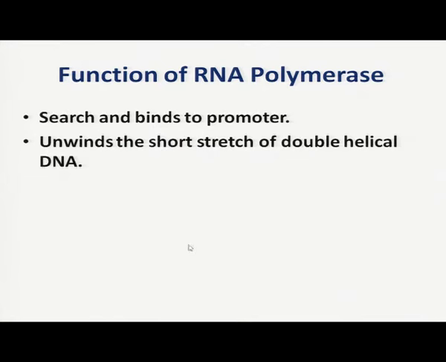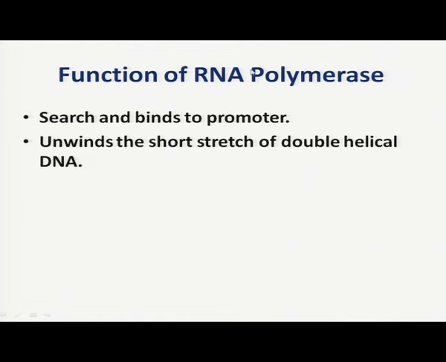The next function of RNA polymerase is it unwinds the short stretch of double helical DNA. As we know, we need a DNA template which is going to be transcribed, and for getting the template, both the strands of the DNA need to be unbound, and for unbinding, this RNA polymerase helps. The third function of RNA polymerase is to catalyze the formation of RNA. After unbinding the double stranded DNA, it will help in the formation of RNA.